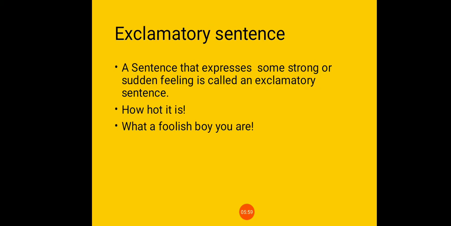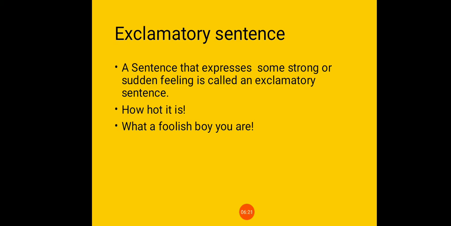The next kind of sentence is the exclamatory sentence. Students, a sentence that expresses some strong or sudden feelings is called an exclamatory sentence.